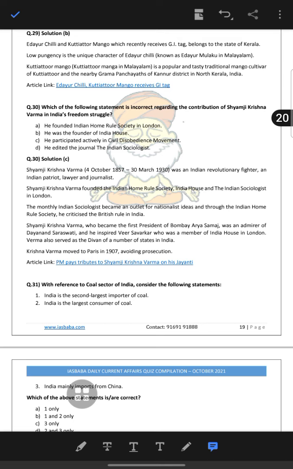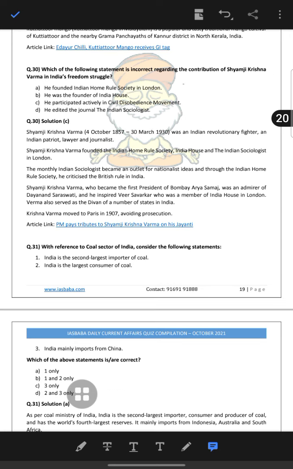Shyamji Krishna Varma, who became the first president of the Bombay Arya Samaj, admired Dayanand Saraswati and inspired Veer Savarkar, who was a member of India House, and Varma also served as Diwan of a number of Indian states. So Krishna Varma moved to avoid prosecution.